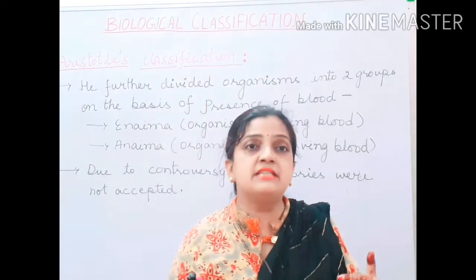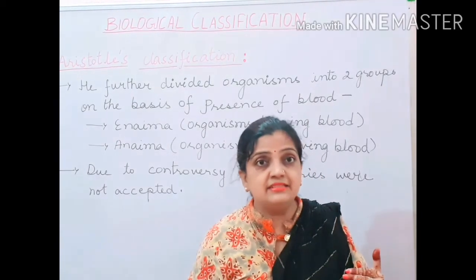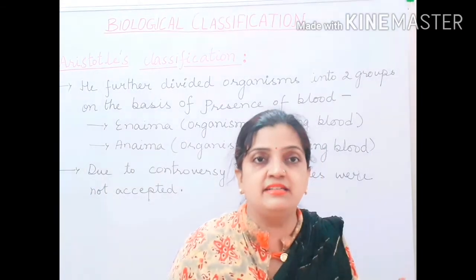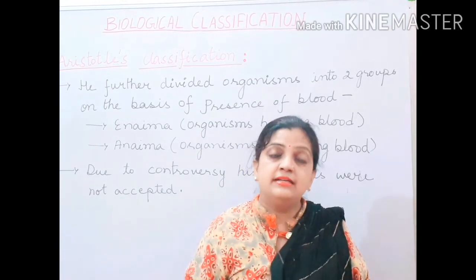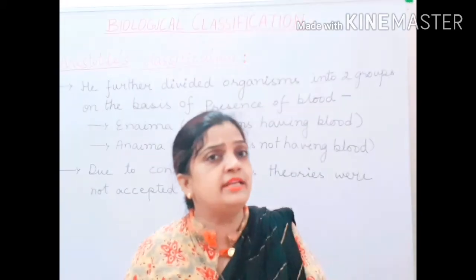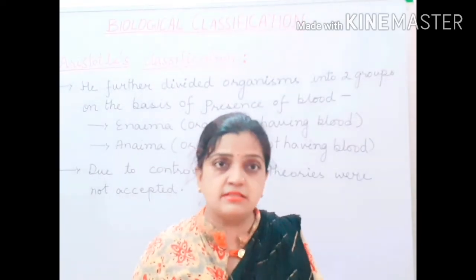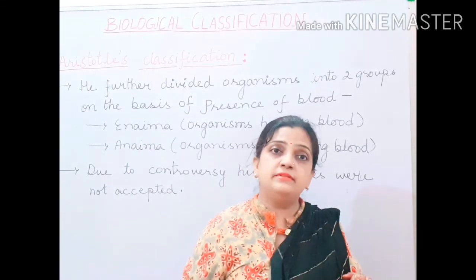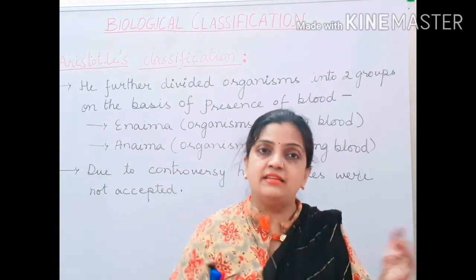In animals he saw that either the animals were surviving on land, inside water or in air. So on that basis he categorized them into terrestrial, aquatic and aerial. Further he observed that there are many types of organisms whose bodies do not have blood. Earthworm and others do not have blood. So on that basis he categorized the organisms again into two types, Enaima and Anaima.